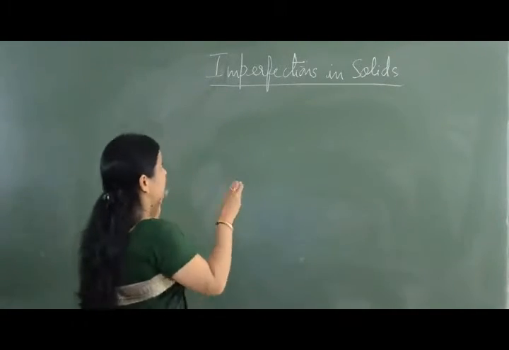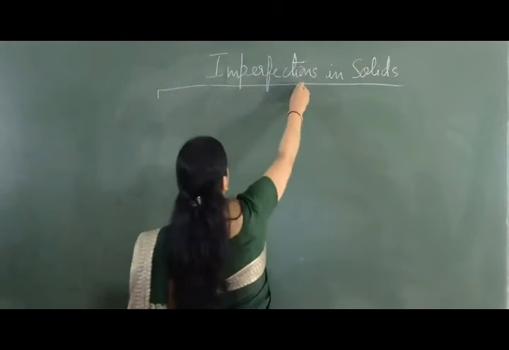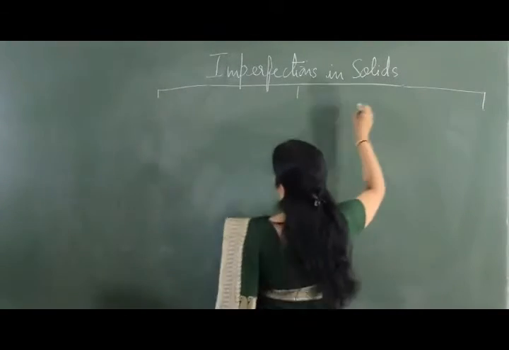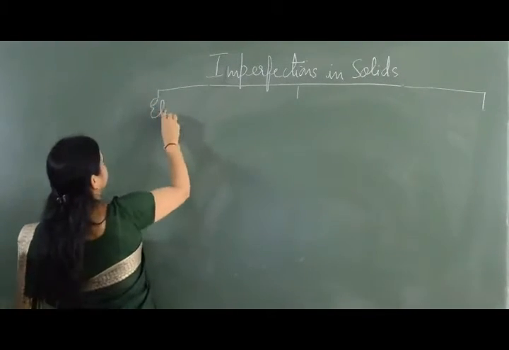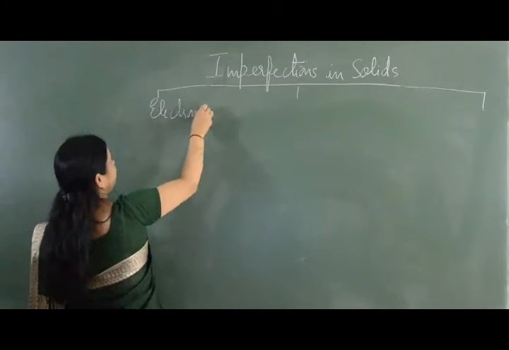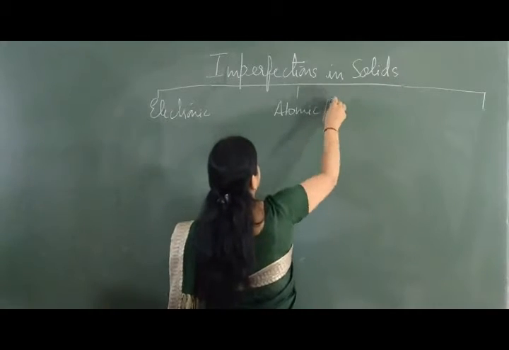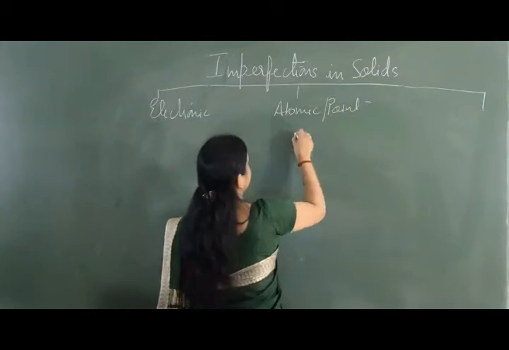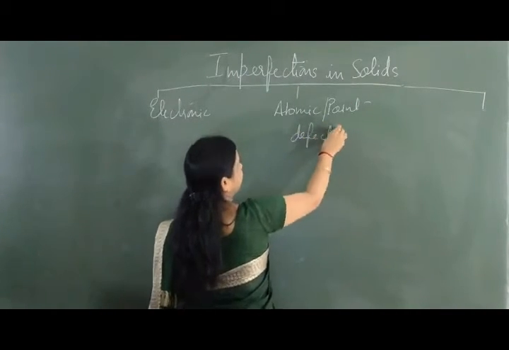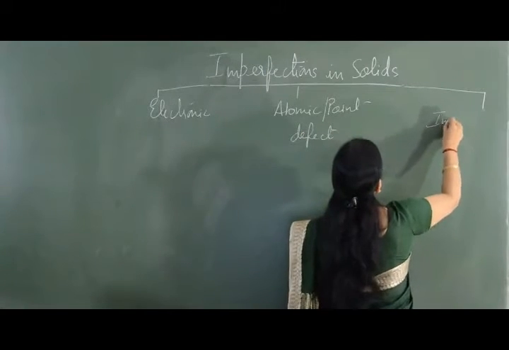Basically we have three types of solid imperfections. First is electronic, second is atomic or point defect, and third is impurity defect.